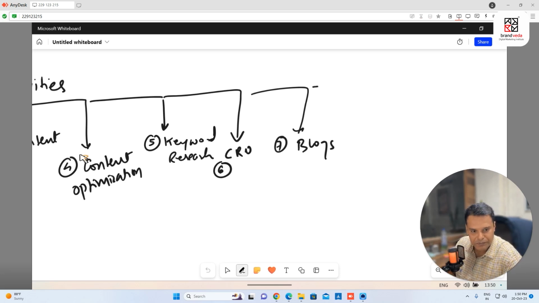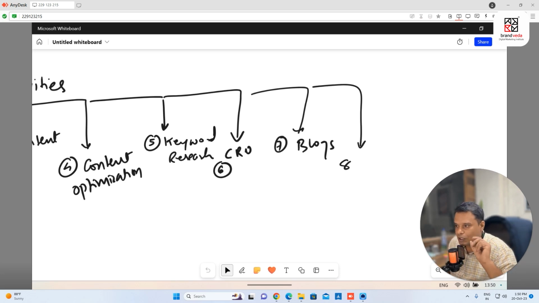Point number 8 is internal links, which is how you should connect pages. This is very important because I've seen in many cases that just having the right internal link structure helps your website rank. This is important. So I'm writing internal links.